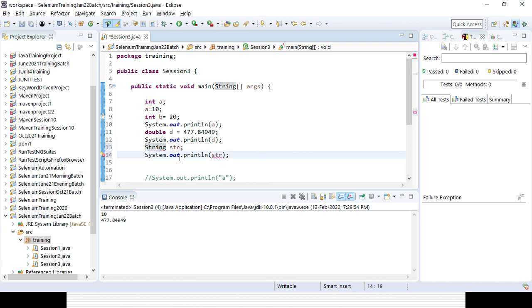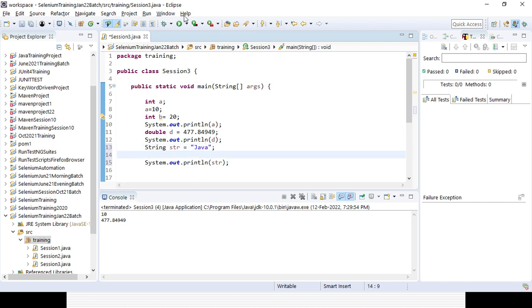We cannot print the default here, but within the class only we can do it. It will be only in the class, but not in the main method. In the variable, if you define something in the main method, you need to define the value. So say String str equal to Java. Now it's fine, it will print the value Java.